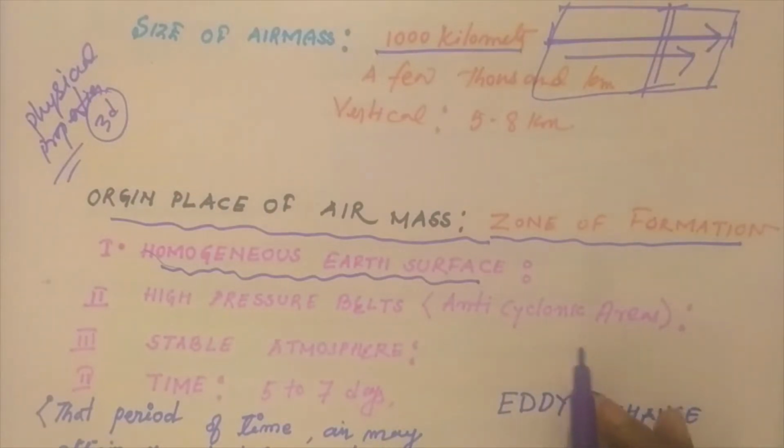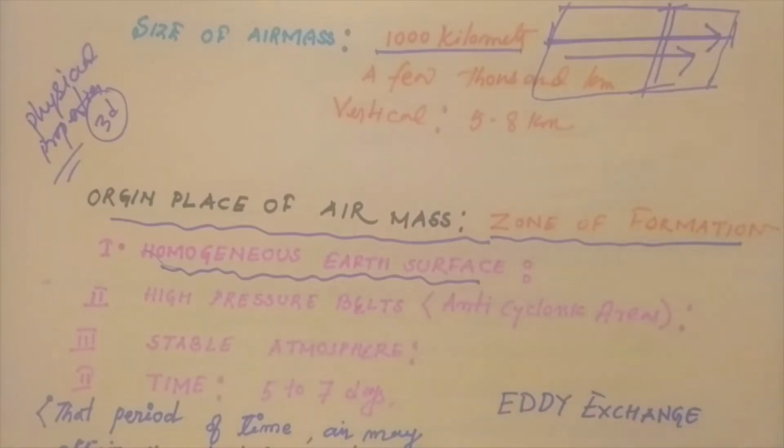Not a combination of land and ocean. Why not a combination of ocean and land? Because the specific heat of the ocean and the continent is not the same.